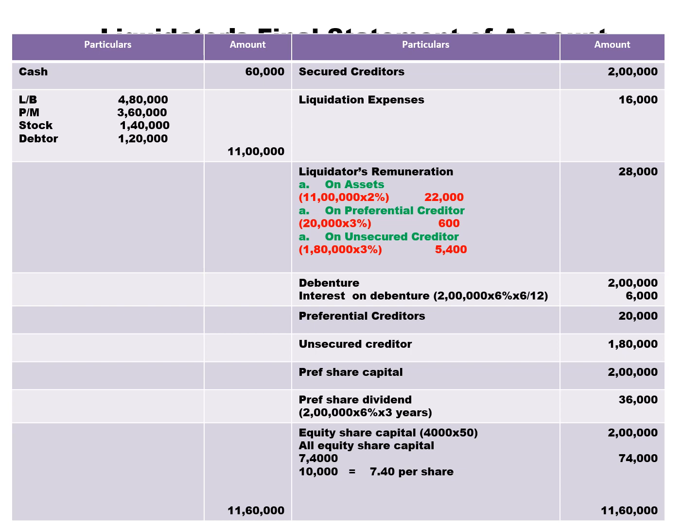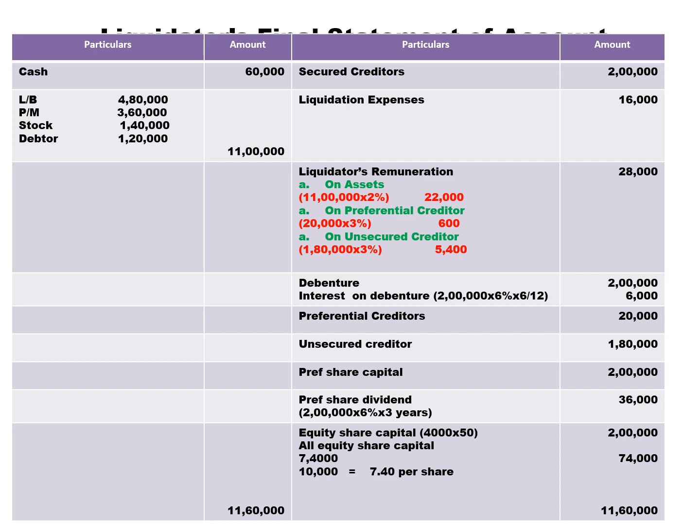So 4,000 equity shares into 50, you get 2 lakh. So out of 2,74,000, you pay 2 lakh to 4,000 equity shares fully paid. Then remaining leftover amount is 74,000. This 74,000 you need to pay to all remaining equity shares, that's 4,000 equity shares and then 6,000 equity shares. So 74,000 is paid to all 10,000 equity shares. So you get 7 rupees 40 paise.